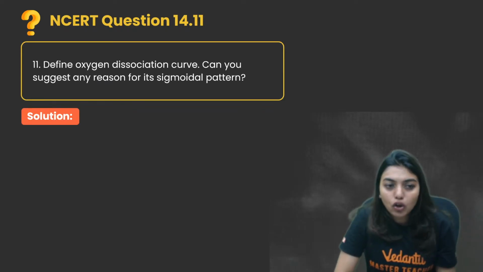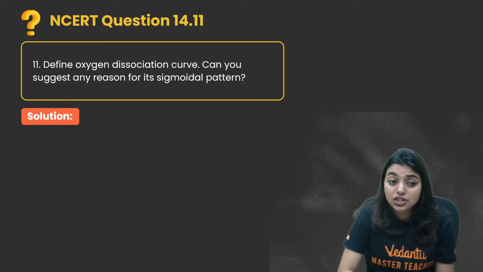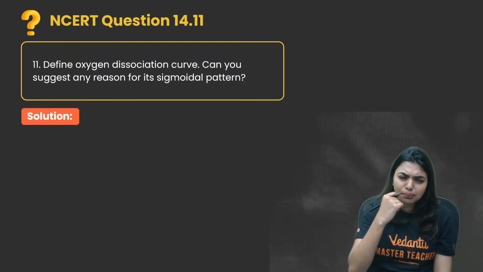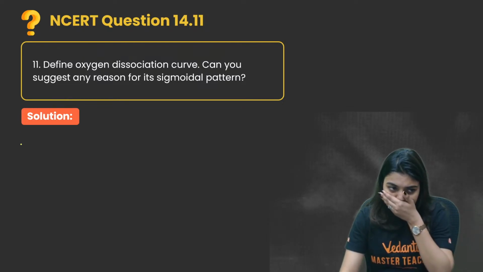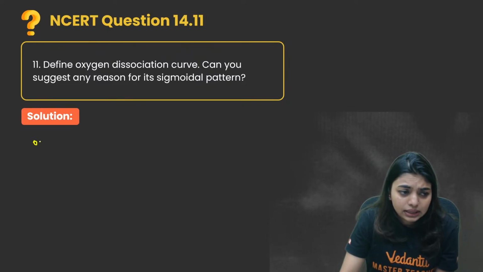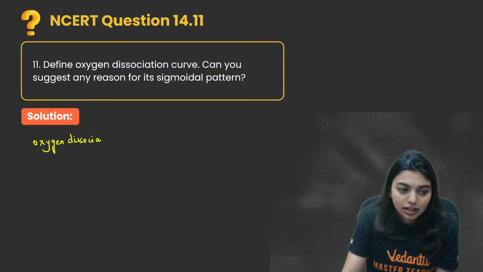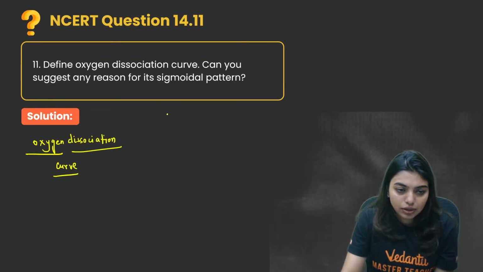Now define the oxygen dissociation curve, and can you suggest any reason for its sigmoid pattern? Now students, this is one of the most important topics of your entire breathing and exchange. Why? I'll tell you. This oxygen dissociation graph does not actually run on oxygen alone. It actually runs on your carbon dioxide. That is, carbon dioxide pressure will decide this graph. Very simple, students. Look here. The partial pressure of carbon dioxide is more.